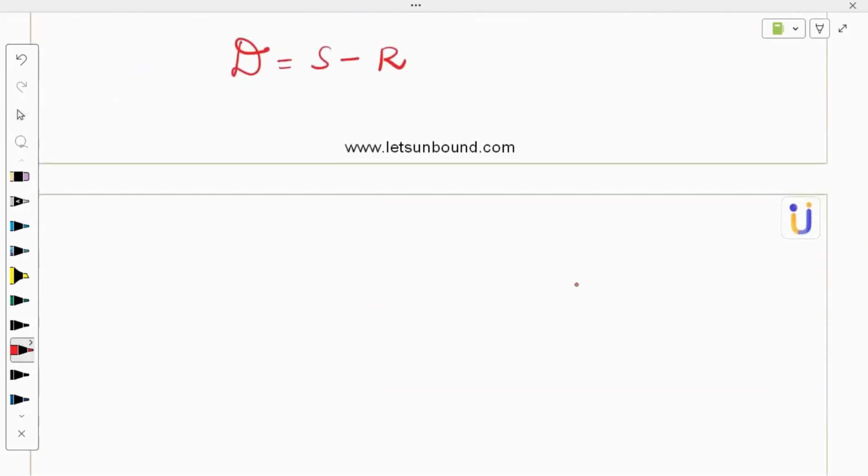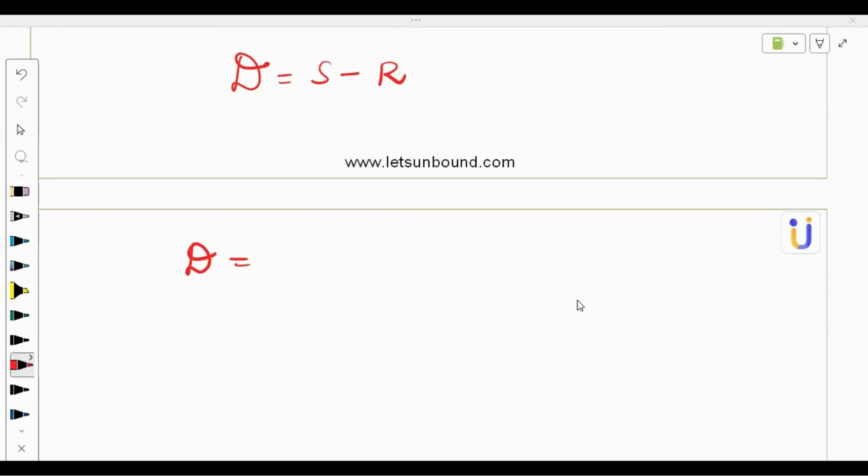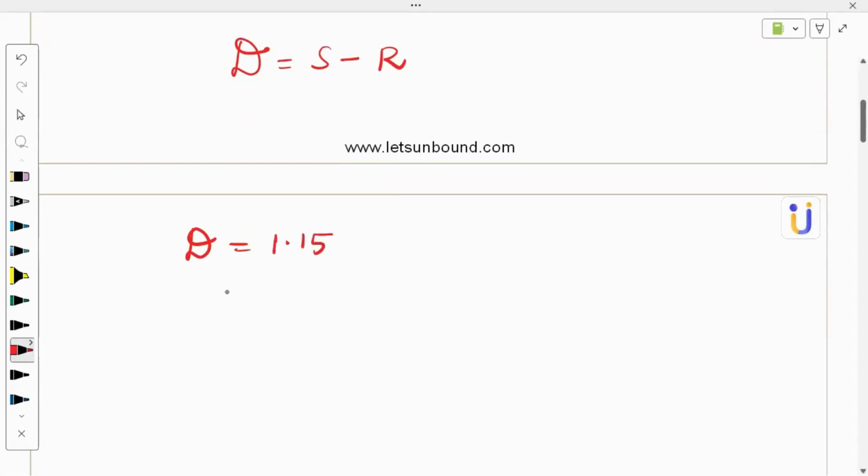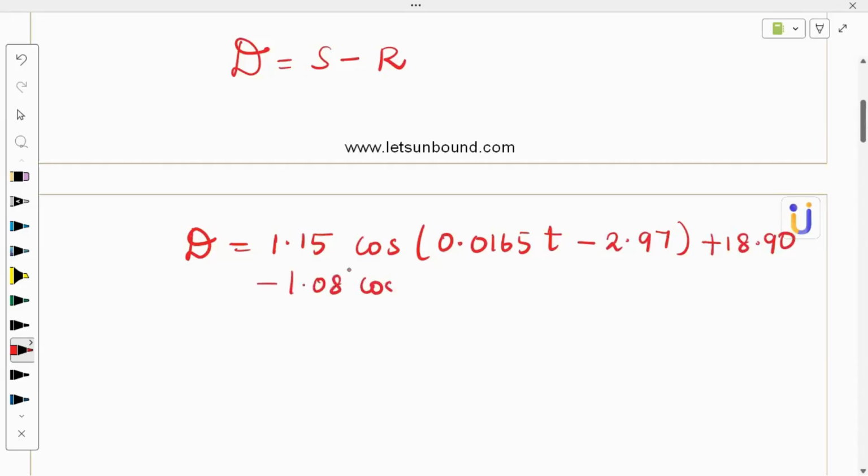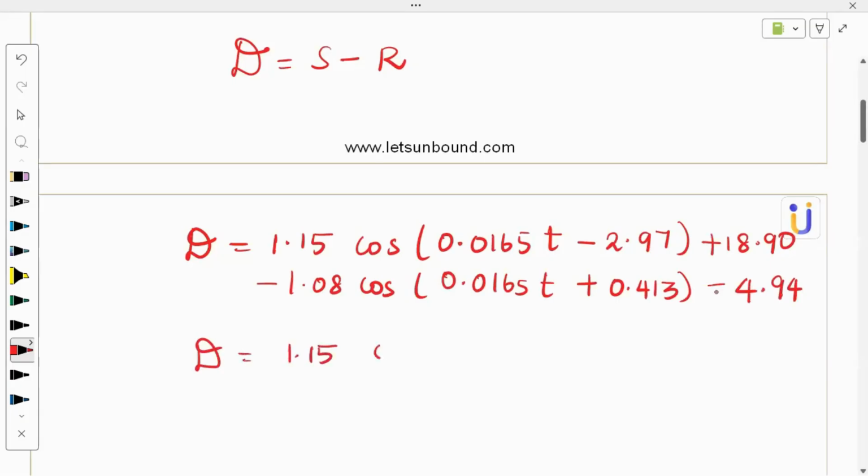So this will go like this: D is equal to S, which is 1.15 cos(0.0165t - 2.97) + 18.90, minus 1.08 cos(0.0165t + 0.413) minus 4.94.